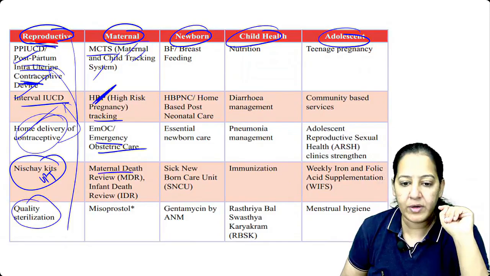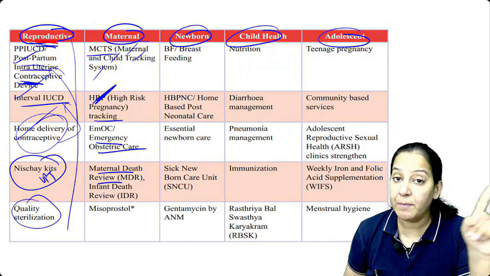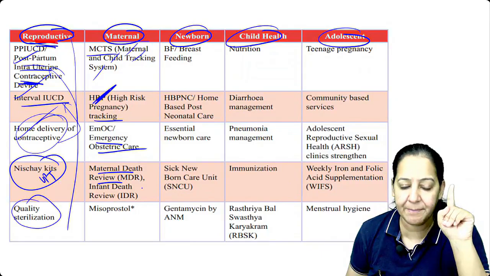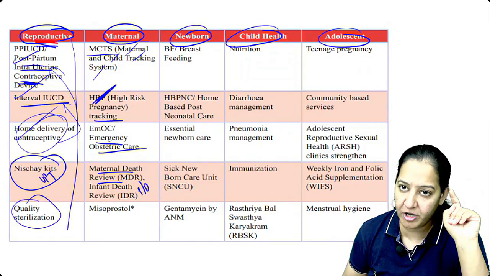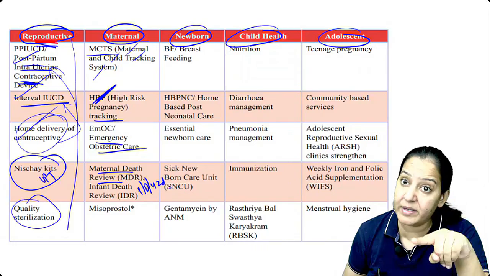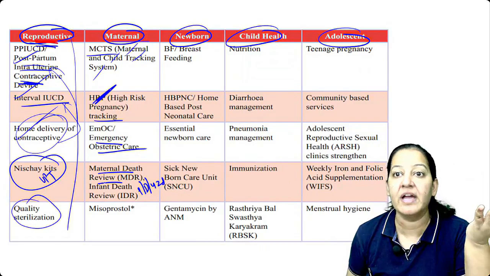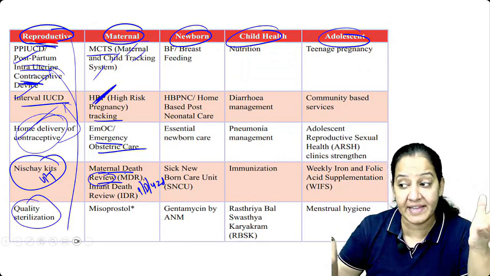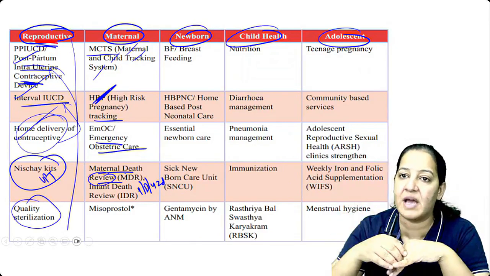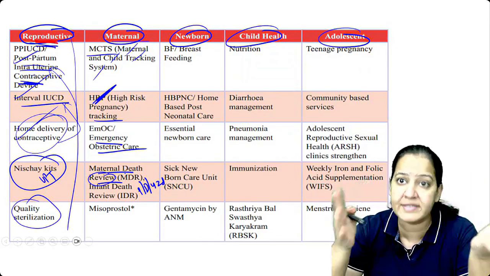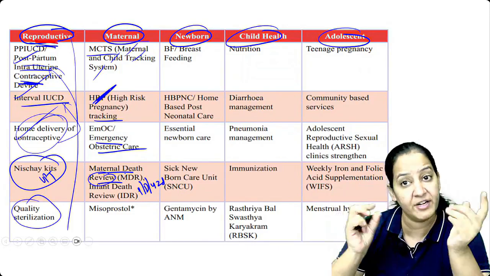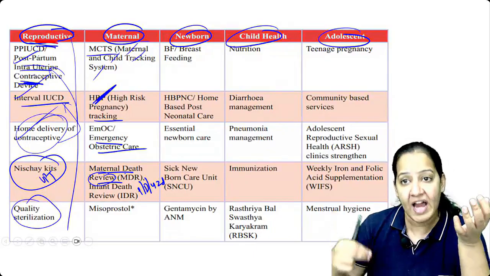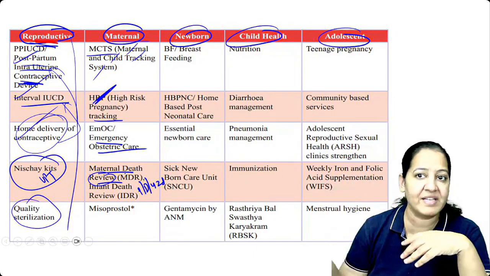Okay, maternal death review. None of the mothers in India should die. Mother means pregnant lady. If any pregnant lady dies during pregnancy, at the time of delivery, or within 42 days after the delivery as a complication of delivery, it should be properly reviewed. A committee sits and discusses why this happened so that it doesn't happen again. Whose mistake was there? Why did it happen? The committee should be answerable about what was the reason for the death, and at what step we can avoid it so that from next time it shouldn't happen.